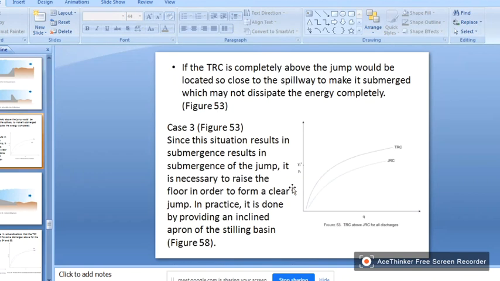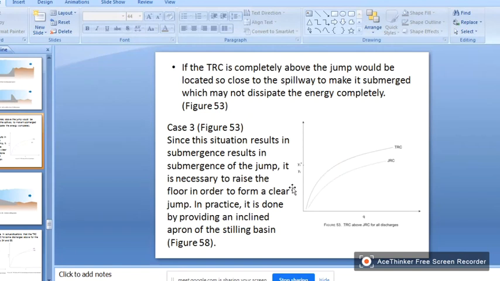The third one, where TRC is completely above the JRC. What it means is that the jump would be located so close to the spillway to make it submerged, which may not dissipate the energy completely. So the tail water depth is too much. So therefore, what will happen? The jump is completely submerged into the tail water, and therefore less energy is dissipated.